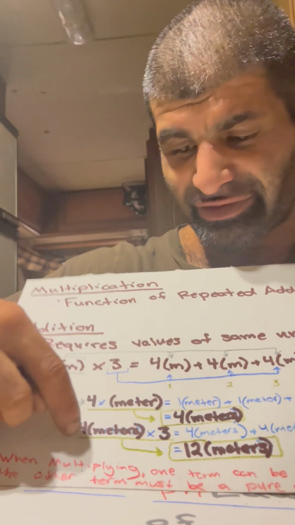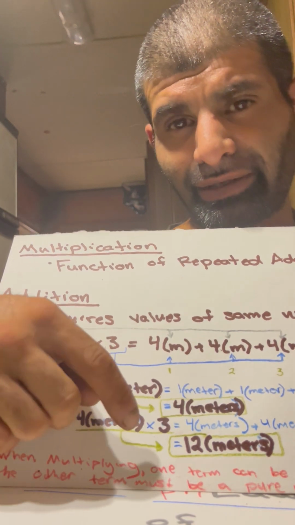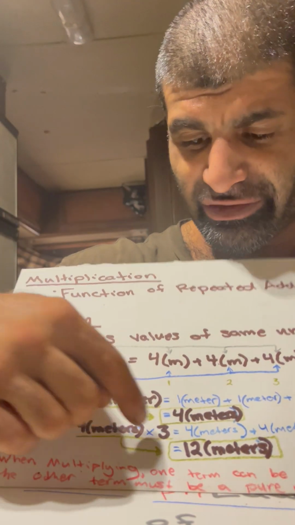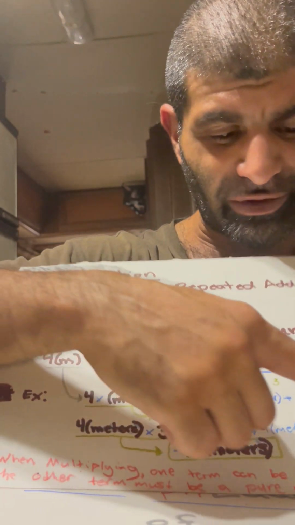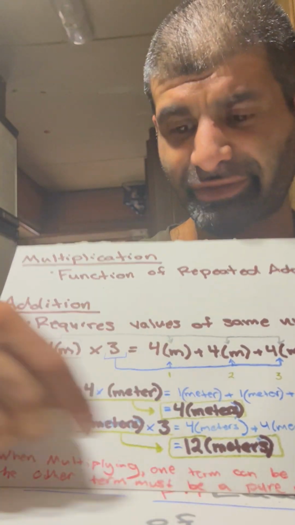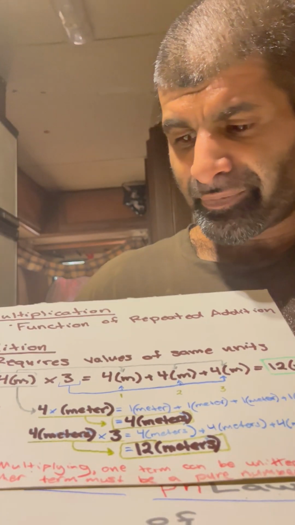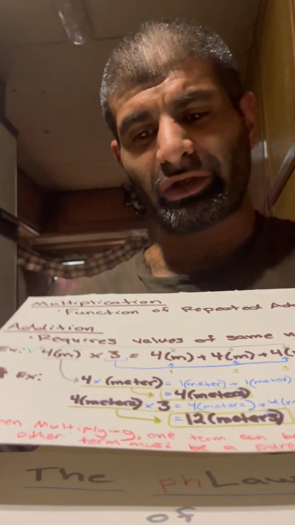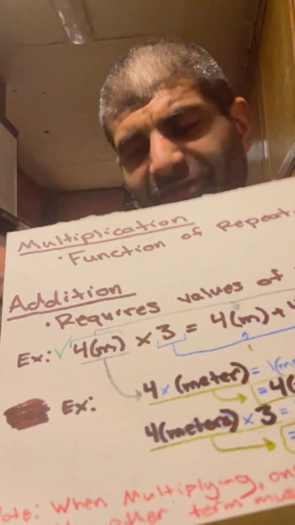The 4 meters has units, but the 3 is, again, how many iterations you do, so it's just a pure number. So 4 meters times 3 is 4 meters plus 4 meters plus 4 meters equals 12 meters. Okay, so with that being said, let's look at what problems we run into with physics.